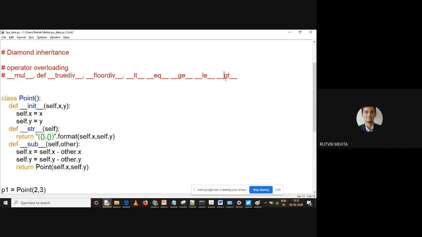Any operator you have, there will be an associated overloading method for it, __pow__ or __mod__ for modulo. There will be methods for it, right? And you can search on the internet for what the inbuilt methods are.